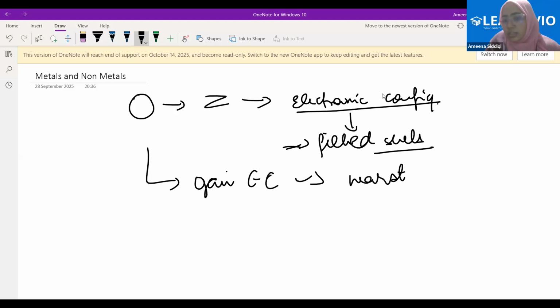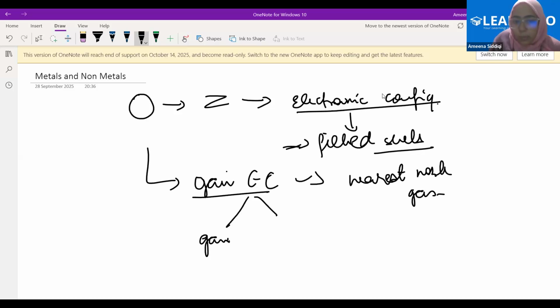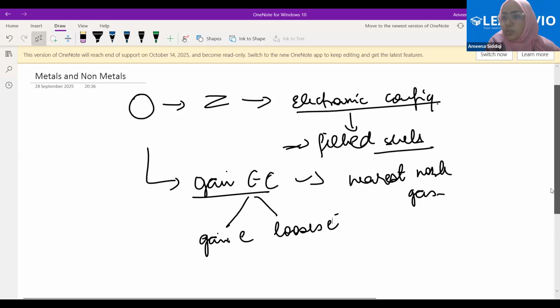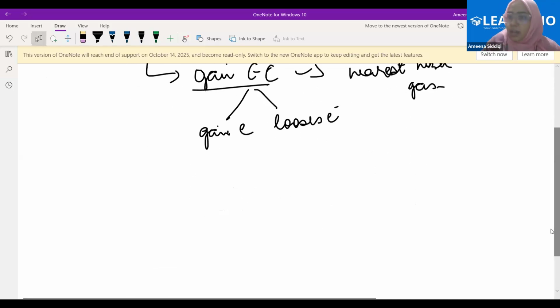In doing so, the atom either gains electrons or loses electrons. Whenever the atom gains or loses electrons, it will attain some charge. When the atom gains electrons, it will have a negative charge.